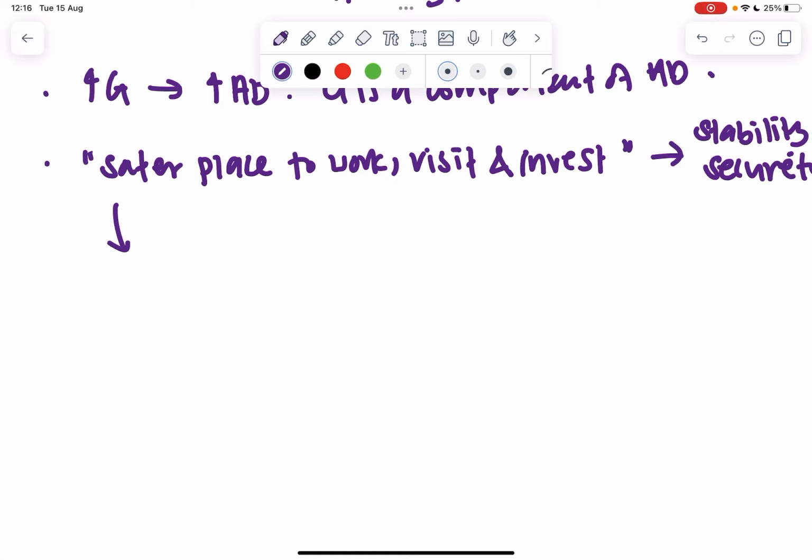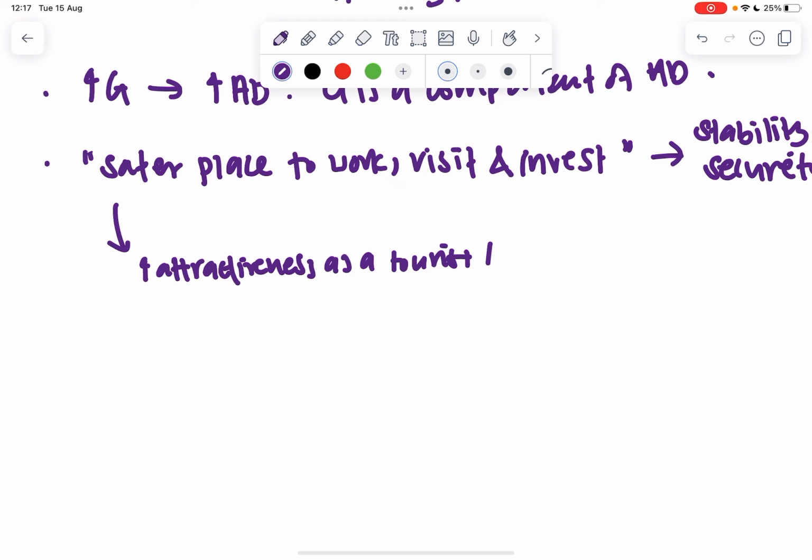No. So because of this increased stability, the demand for their tourism-related goods will increase. So we'll go step by step. Because it's a safer place to visit, there's an increase in attractiveness as a tourist location, and because of this, there will be an increase in the volume of tourism.